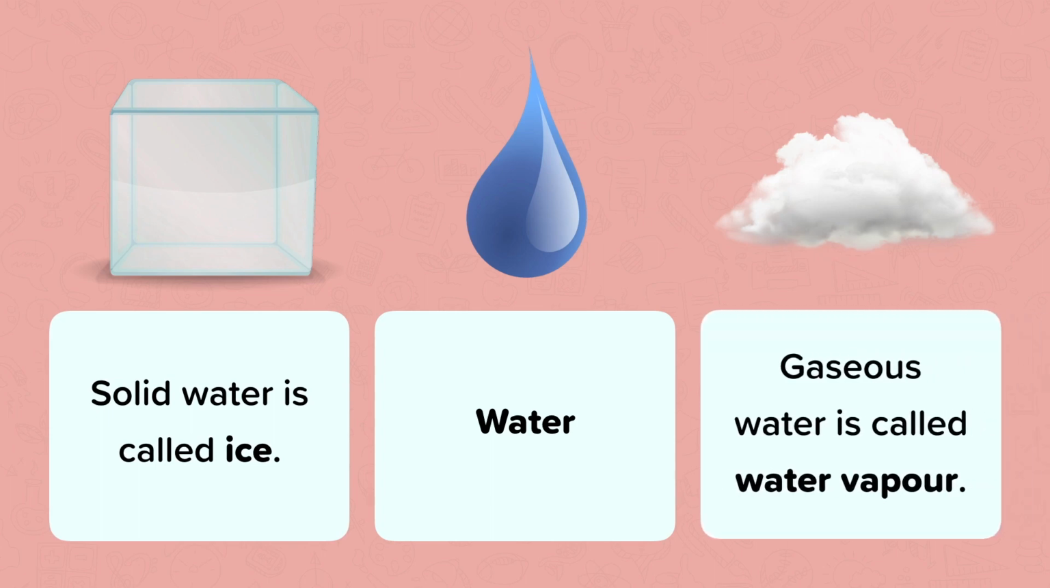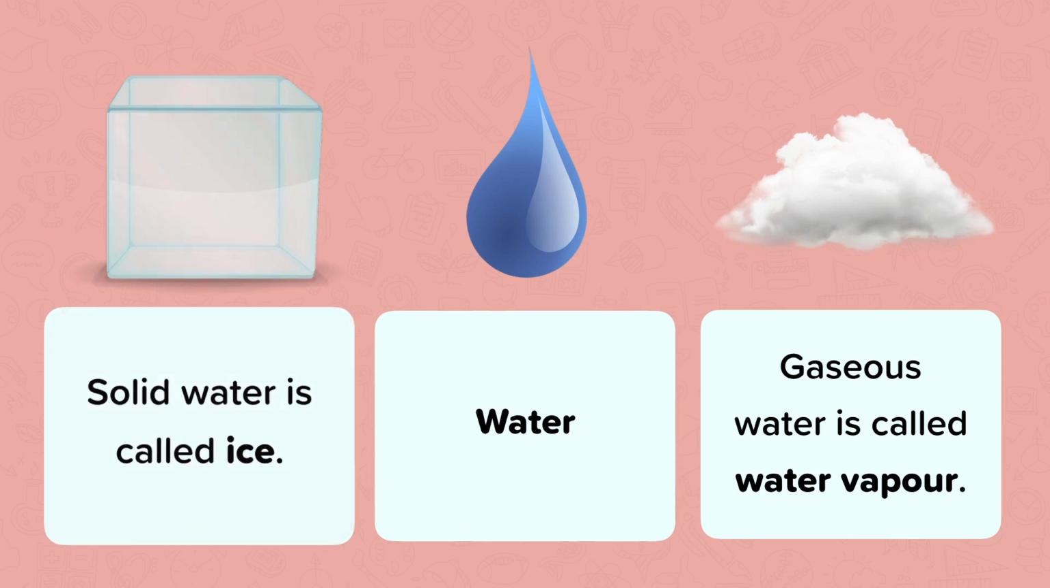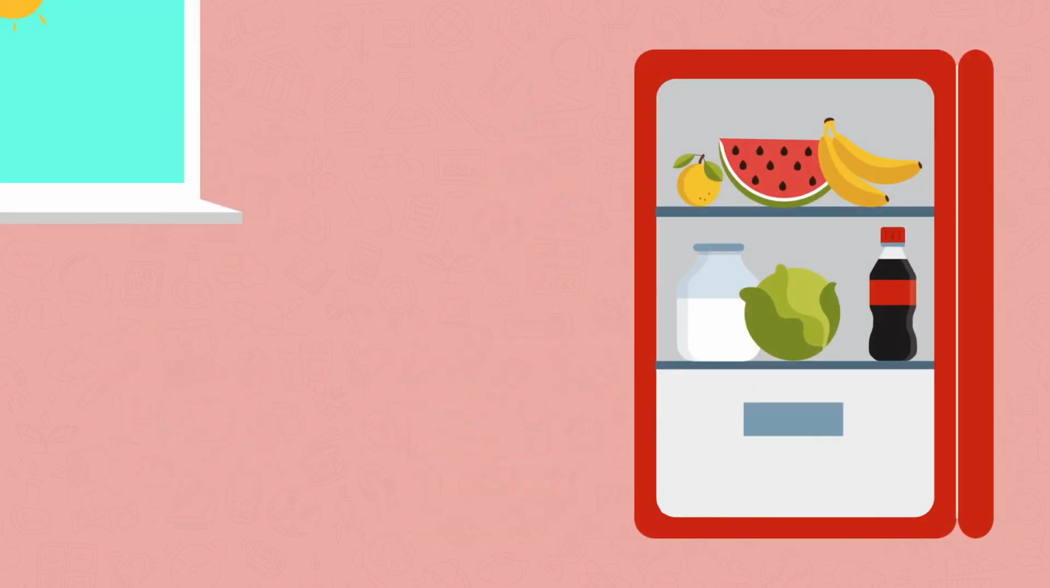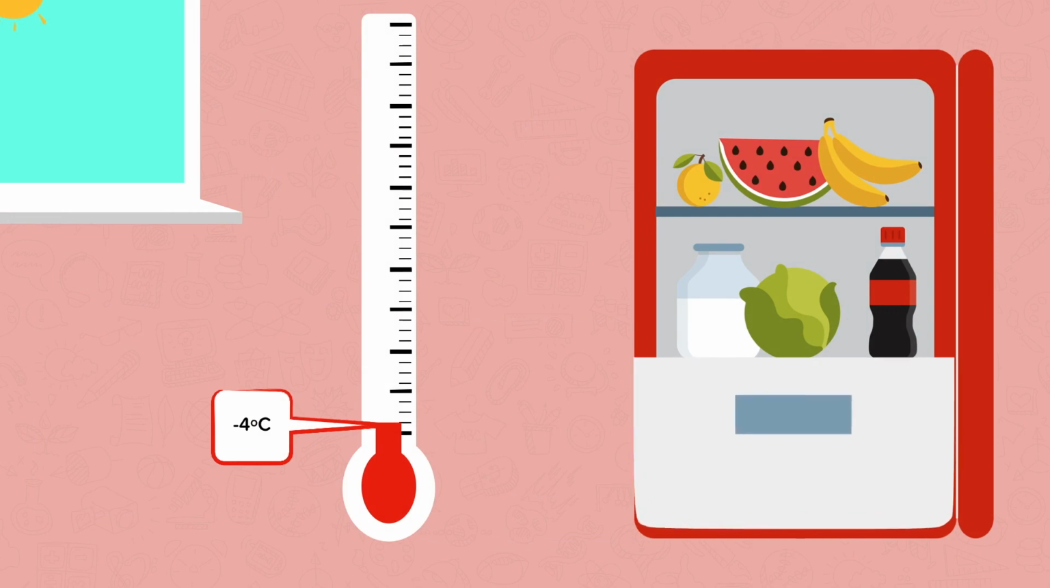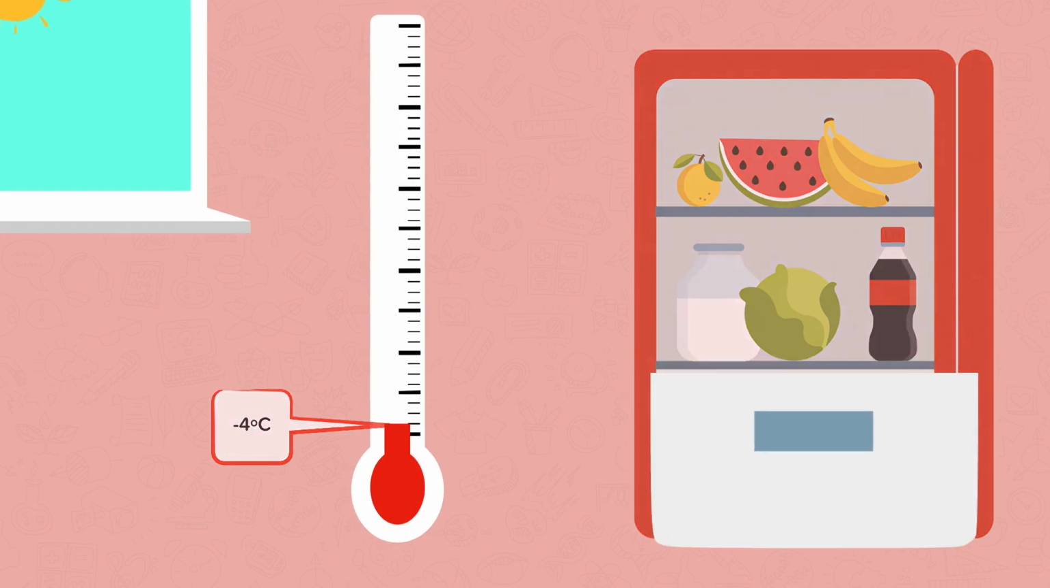Substances can change between states depending on their temperature. Have a think about what it's called when ice turns into water, or when water turns into water vapour. What are the names of the changes of state? When an ice cube is in the freezer, it has a temperature of -4 degrees Celsius. It's very cold. Let's take some ice out of the freezer.